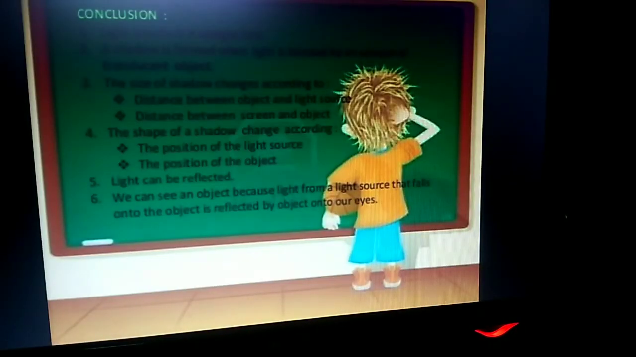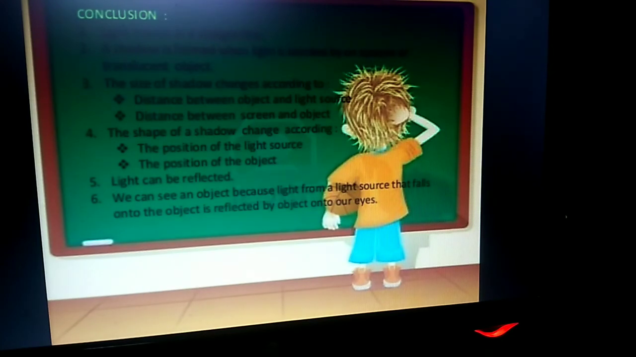Now, what have we learned? Light travels in a straight line. A shadow is formed when light is blocked by an opaque or translucent object. The size of the shadow changes according to the distance between the object and the light source, or the distance between the screen and the object. The shape of a shadow can also be changed according to the position of the light source and the position of the object.